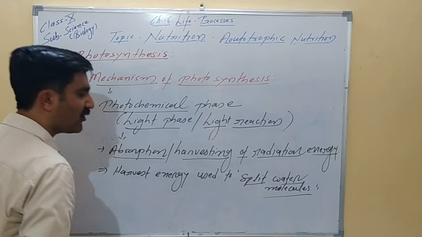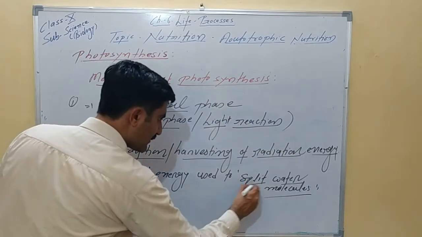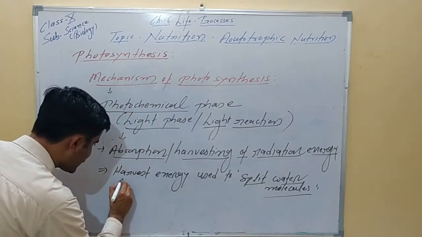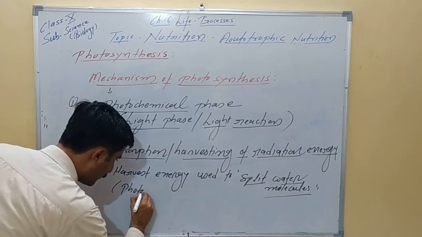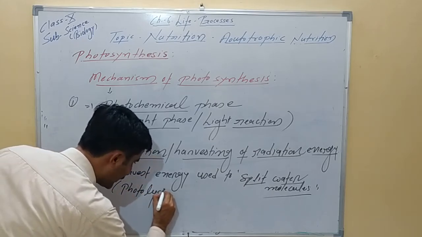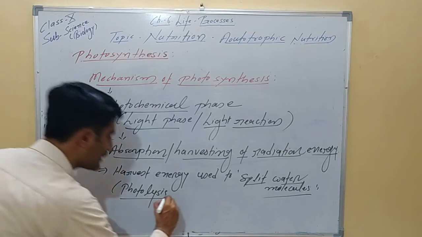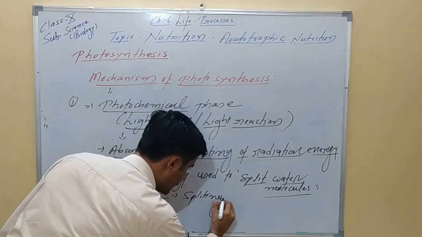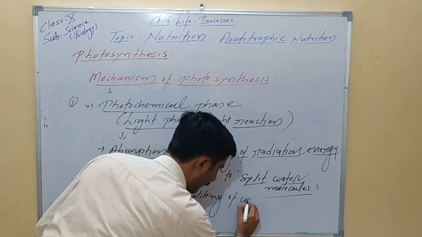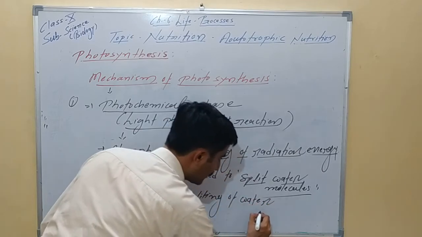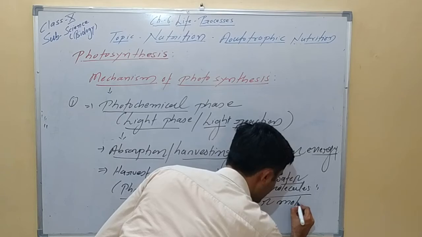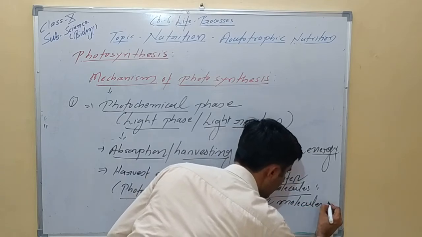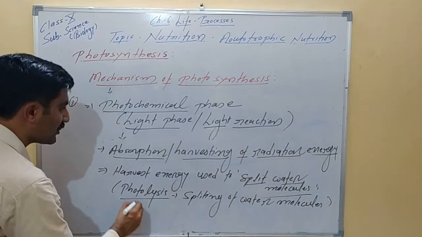This splitting of the water molecule is known as photolysis. This word is very important for the exam also. Photolysis means splitting of the water molecule. This is very important, splitting of the water molecule is known as photolysis.